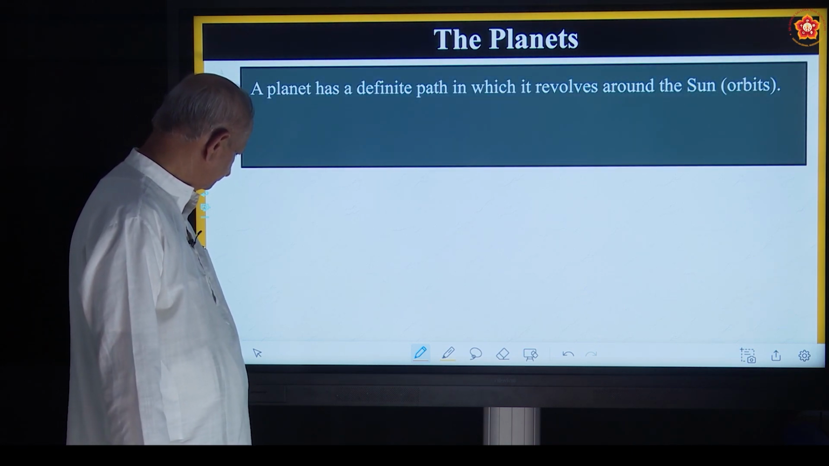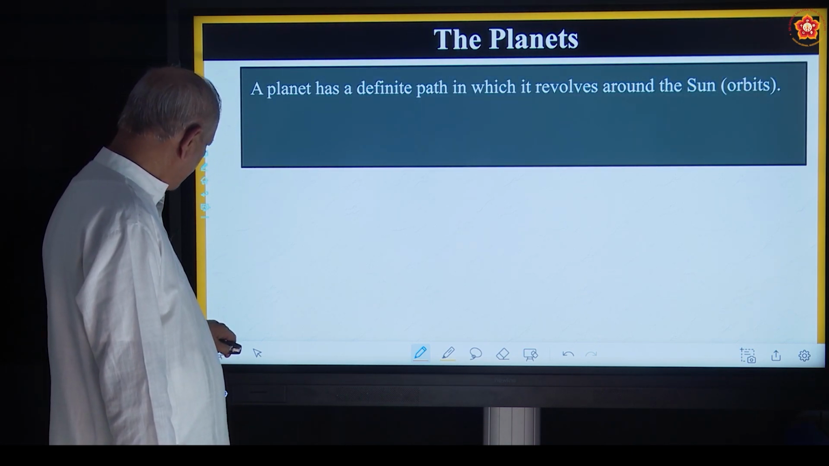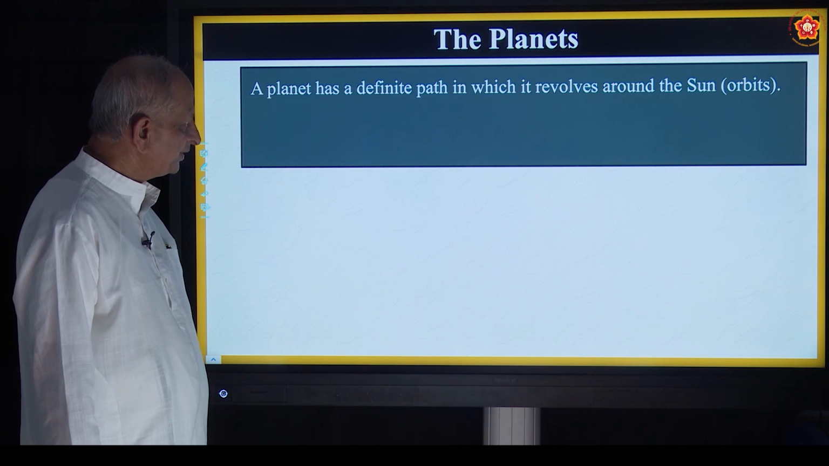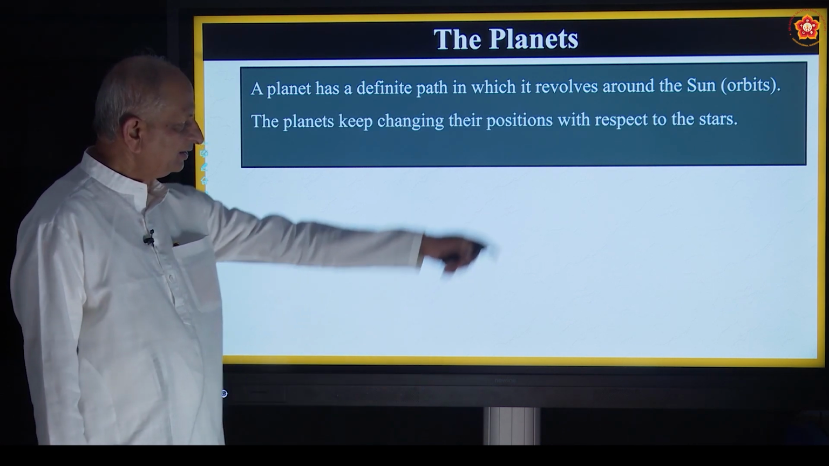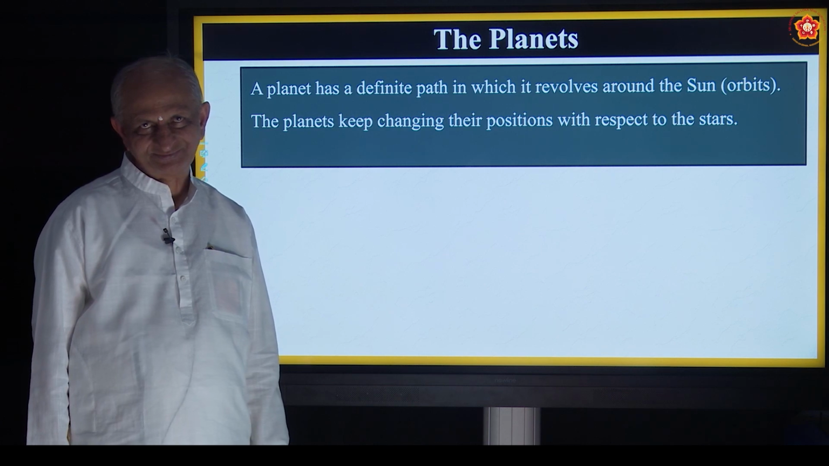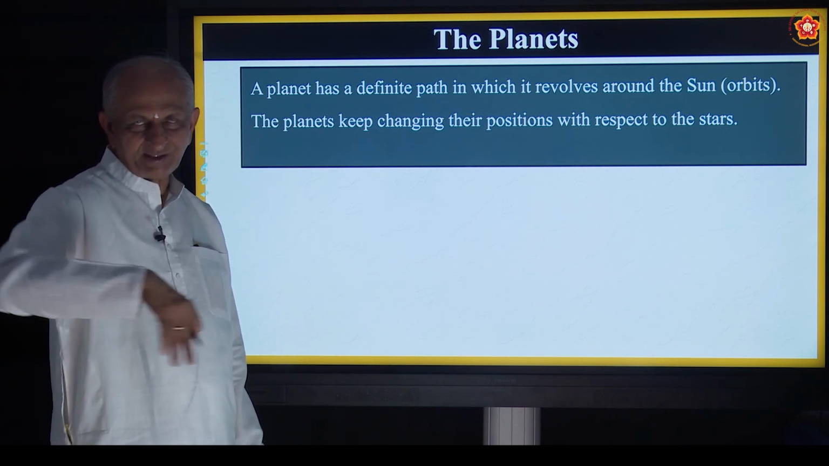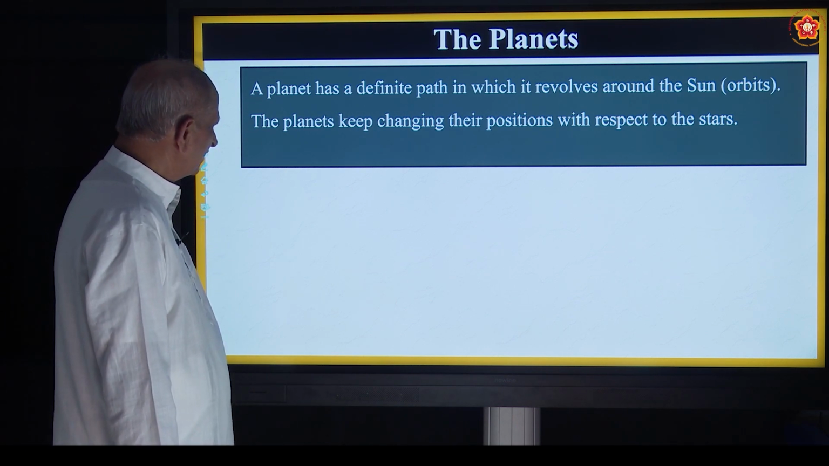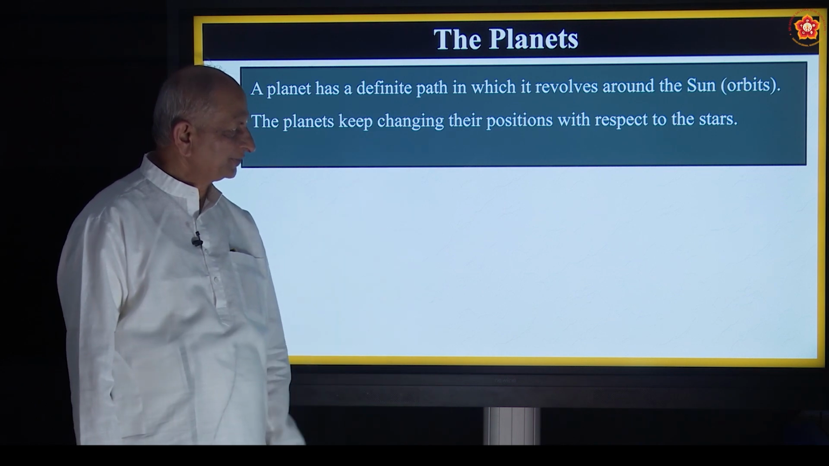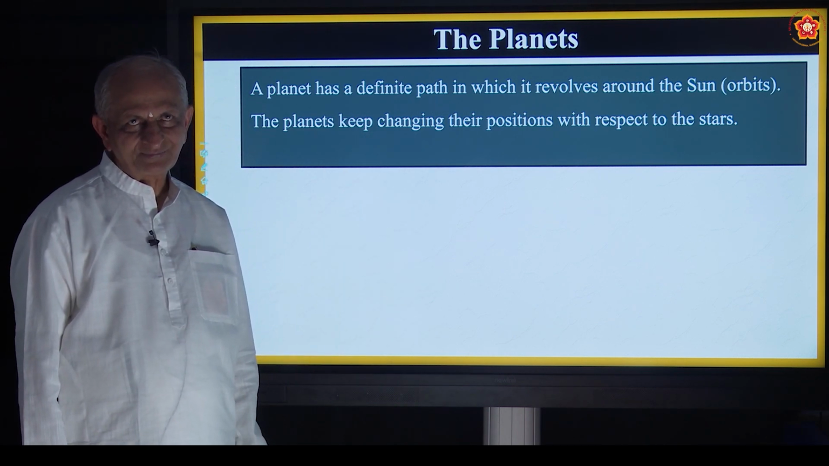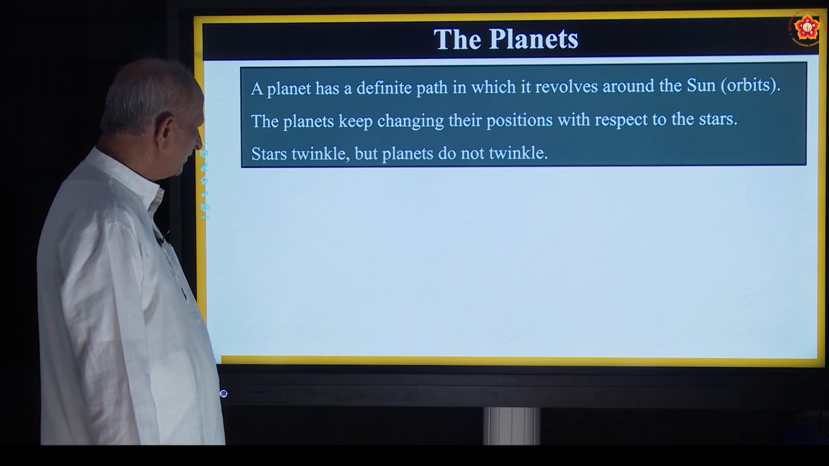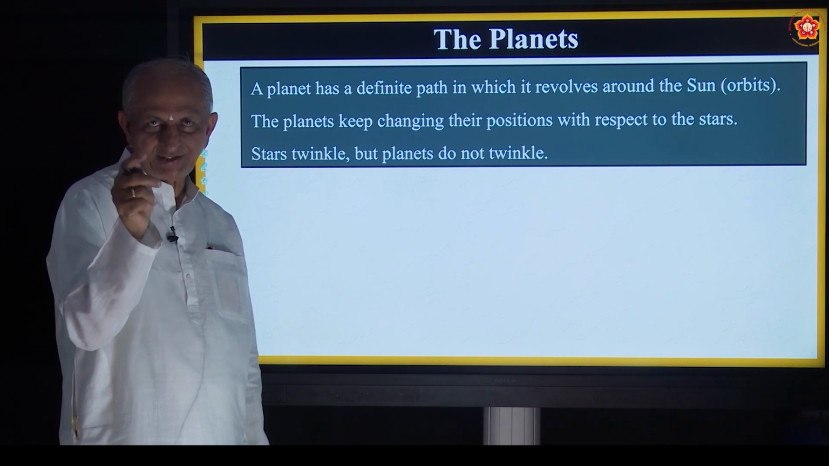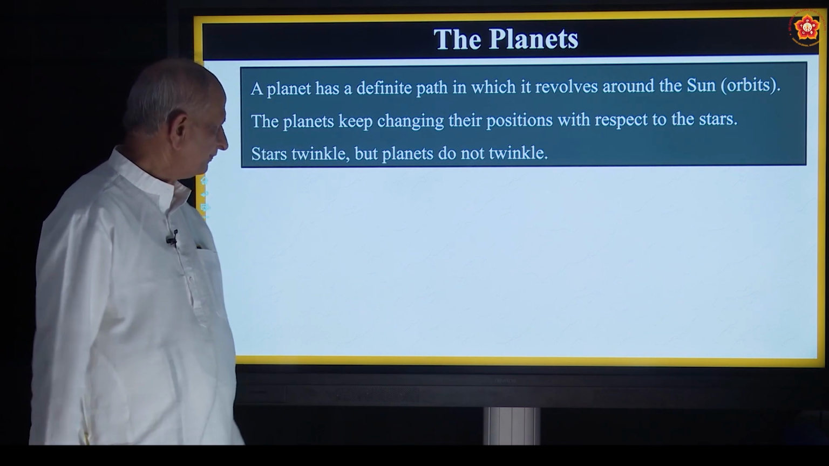And a planet has a definite path in which it revolves around the sun. What is it called? Orbits. Just now we have shown you how that elliptical orbit, elongated circles. The planets keep changing their positions with respect to the stars. Okay, because every planet will have two types of motion. One is rotation, another is revolution.